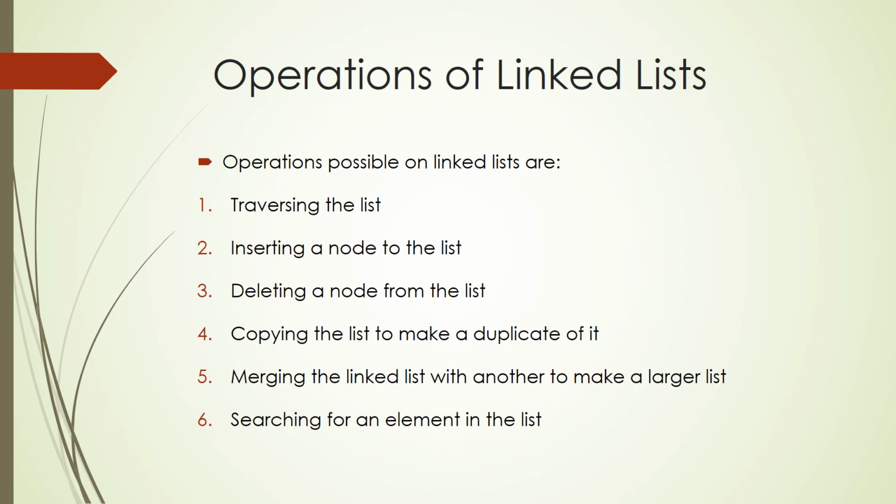Similarly, when you traverse a linked list, you travel through all the nodes of the linked list starting from the first node. You will have a header node if possible, else you will have a pointer pointing to the first node of the linked list. We call it a header pointer. You know the address of the header, and using that address you will travel through each of the nodes inside the linked list. That is known as the traversal operation. First, we'll discuss how traversal is possible in a singly linked list.